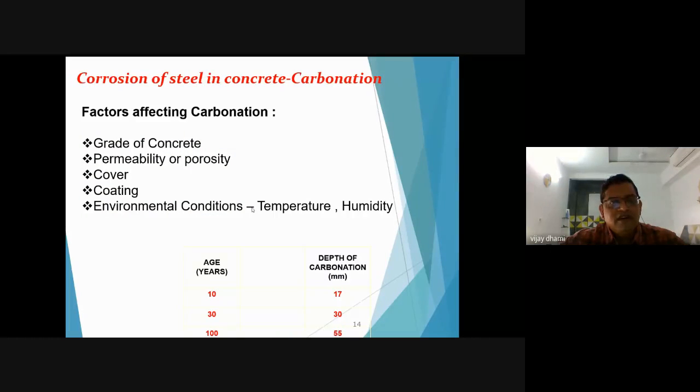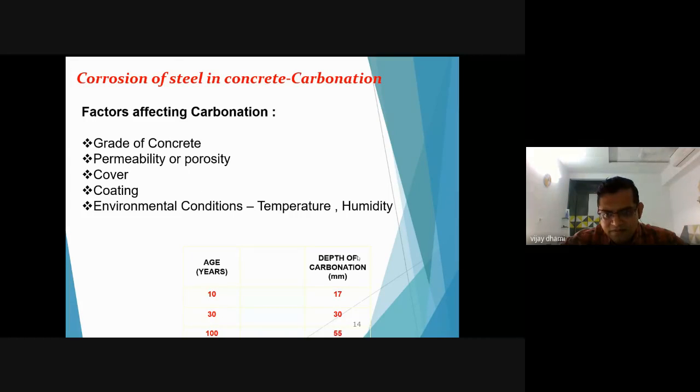Now, what are the factors affecting carbonation? Your grade of concrete, the permeability or porosity of the concrete, your concrete cover, what kind of coatings are on the concrete, and the environmental conditions, the temperature and humidity. Due to all these factors, the carbon dioxide present in the atmosphere penetrates into the concrete and reaches the steel members and causes corrosion in the steel.